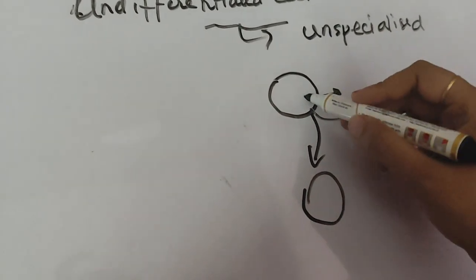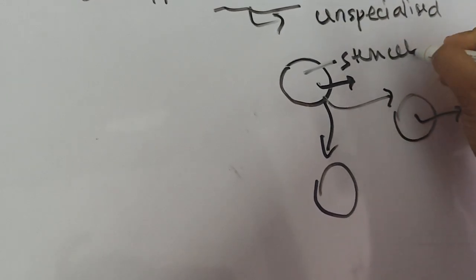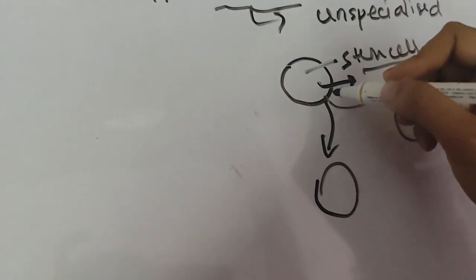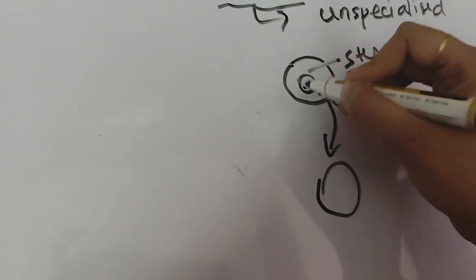Like this cell is a stem cell and this is undifferentiated. It has the capability to divide into many types of cells performing many different tasks, like leukocytes, white blood cells, that is WBC, or RBC.